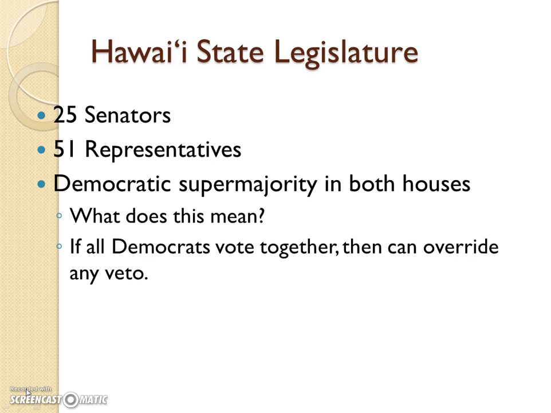In Hawaii, we have a Democratic supermajority in both houses, meaning that more than 3/4 of each house are composed from the Democratic Party. This means that if all the Democrats vote together, they can override any veto by the governor, because to override the governor's veto, you need a higher percentage. So the fact that Hawaii is so heavily Democratic is not a criticism. It's just an observation that it makes it easier than in other states where there's a more equal balance of the parties. So that gives the legislature a little more power in Hawaii than it does in those states where it's more evenly balanced, because it's more likely that the legislature can use its veto override power.